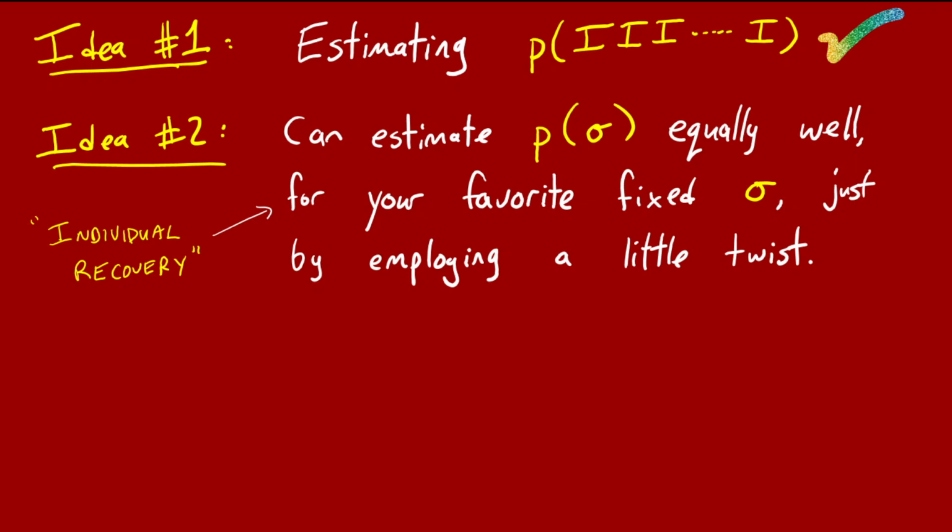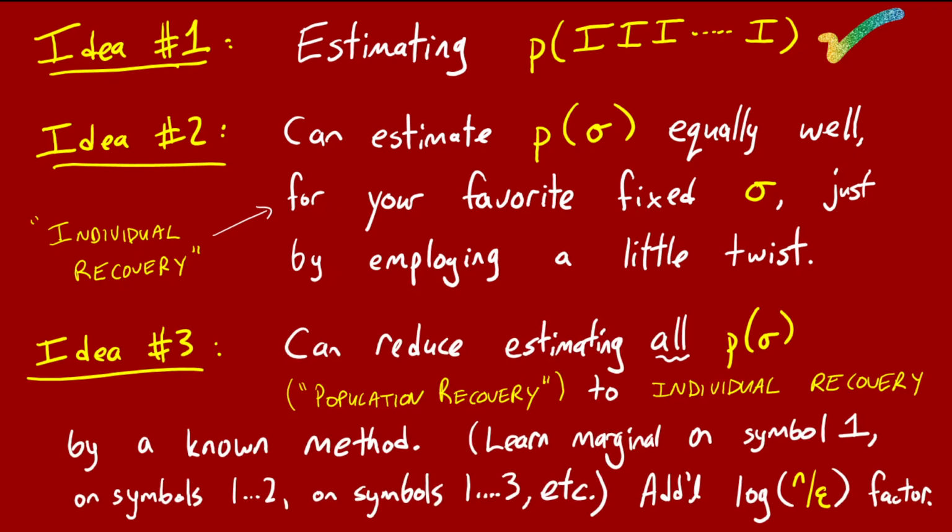But there's a well-known idea and algorithm in population recovery that reduces it to individual recovery. So we just basically straight up borrow this, and it's a pretty simple idea. I'll just say in a few words how you use it. Basically, stage 1 is you ignore all qubits except the first one, and you learn P of I, P of X, P of Y, and P of Z on the first qubit.